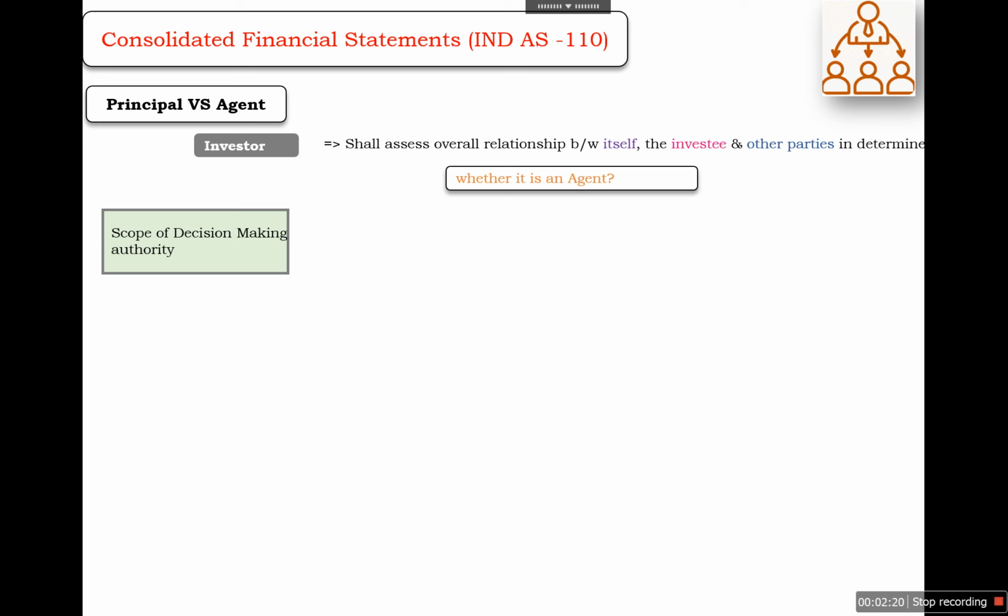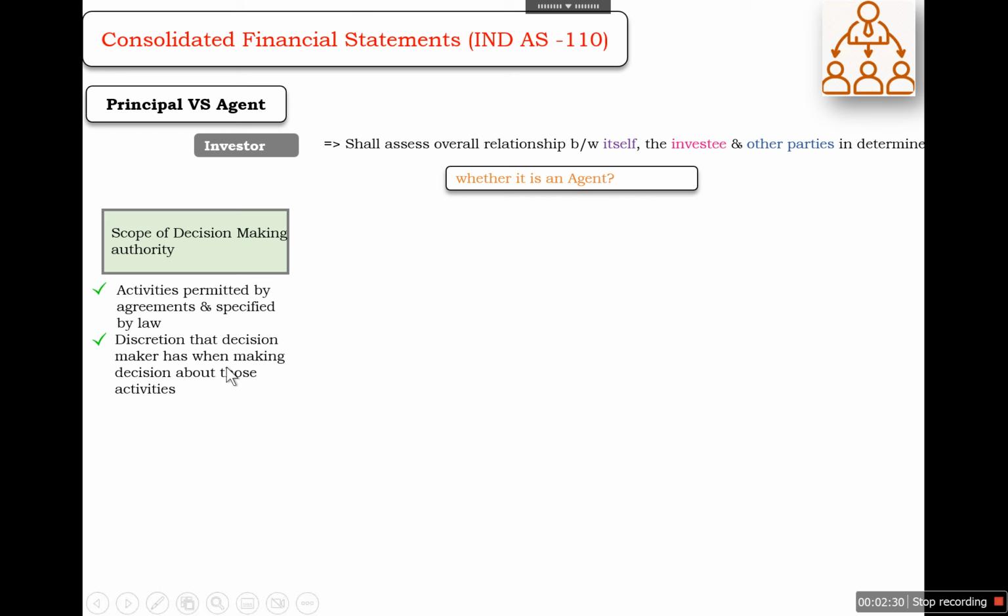First, we need to check the scope of decision making authority. That is, whether the activity is permitted by the agreement and specified by the law, and the discretion that the decision maker has when taking decisions about those activities. Based on that, we will decide. This is one of the four factors for concluding whether the party is an agent or principal. Second is the rights held by the other parties.